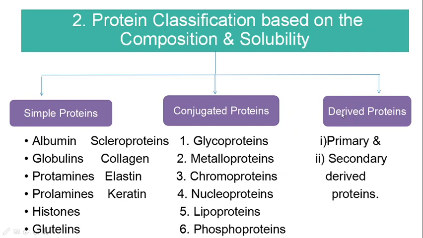The third type is derived proteins. These are derivatives of proteins resulting from the action of heat, enzymes or chemical agents. Due to heat, the native protein will be converted into denatured and coagulated proteins. That comes under the category of primary derived proteins.